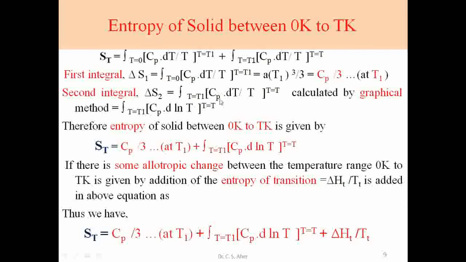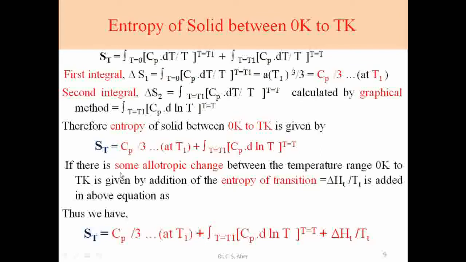For this integration we directly go for a graphical representation, and by the graphical method we calculate the value of the integration. Therefore the entropy of a solid between temperature 0 Kelvin and T Kelvin is given by: the first integral is Cp upon 3 where T is T1 temperature, plus the second integral, which is solved using the graphical method. So this is the final equation of entropy of a solid substance at temperature T.